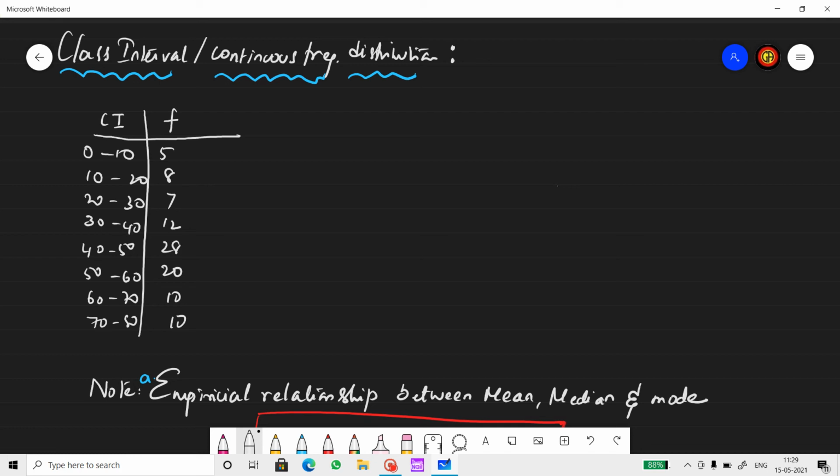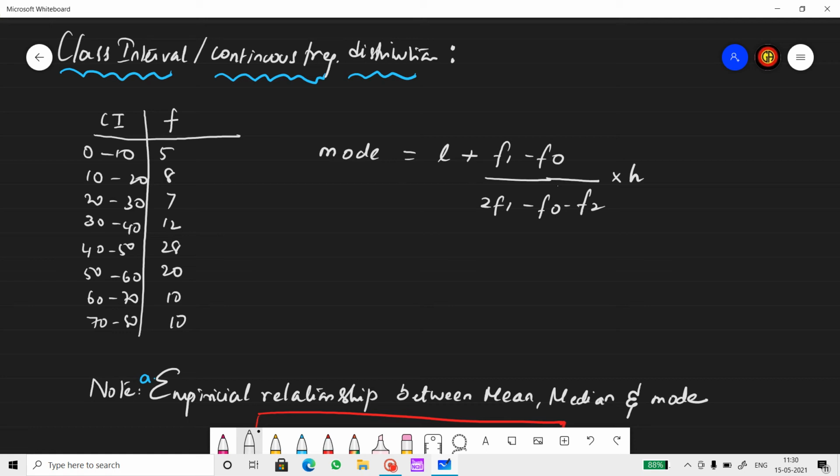The formula is: mode equals L plus (F1 minus F0) divided by (2 times F1 minus F0 minus F2), into H or C. C or H is the class mark or class width.